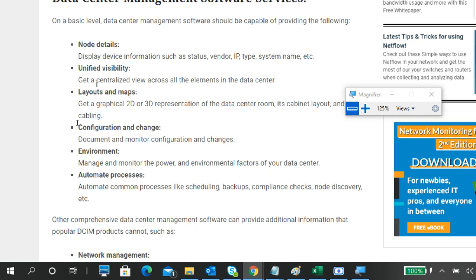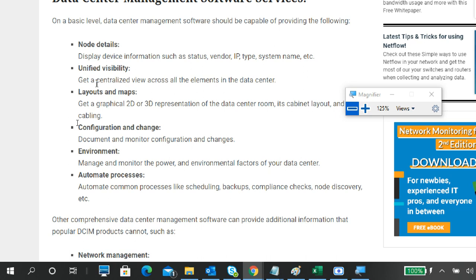Okay. Layouts and maps. We have to lay out our data center room. Like I have 10 data centers, and there are firewalls, switches and everything. How to lay it out, how it looks in a physical environment. Then I will understand which data center has a problem and where it is located, whether in the first row, second row or third row, or with a proper naming structure like 101, 102, 103 that I have given.